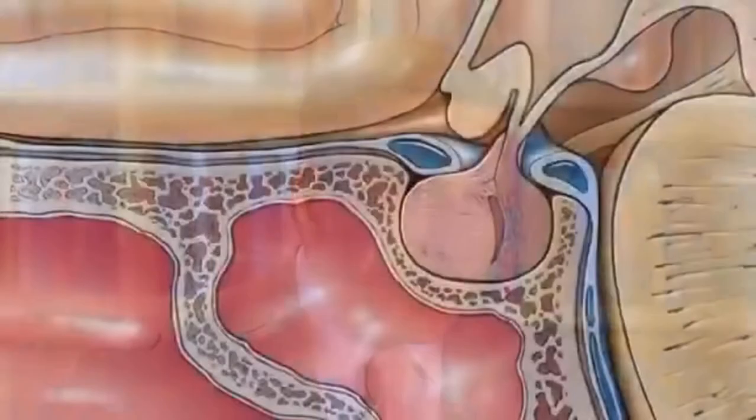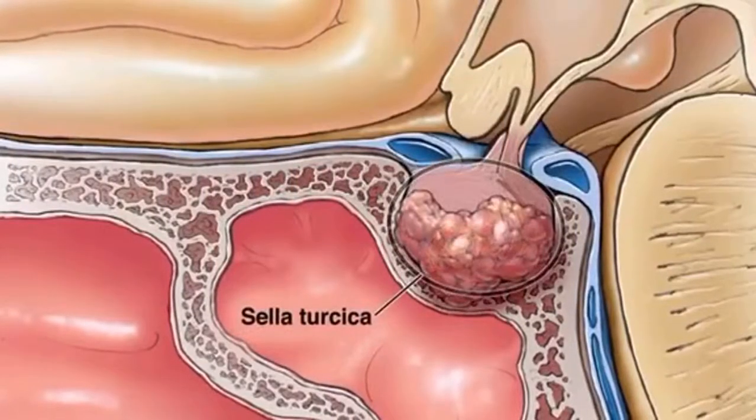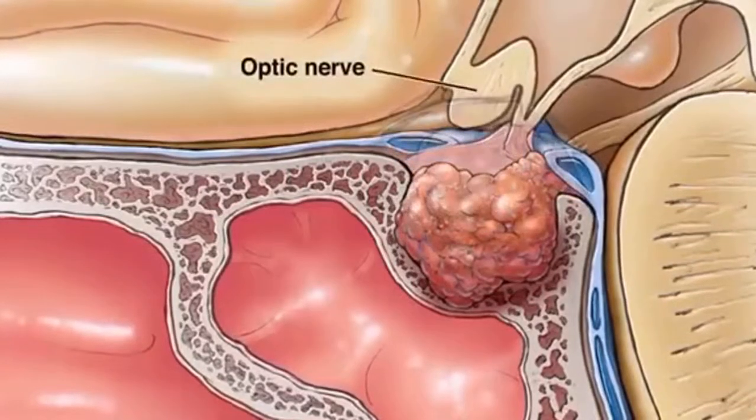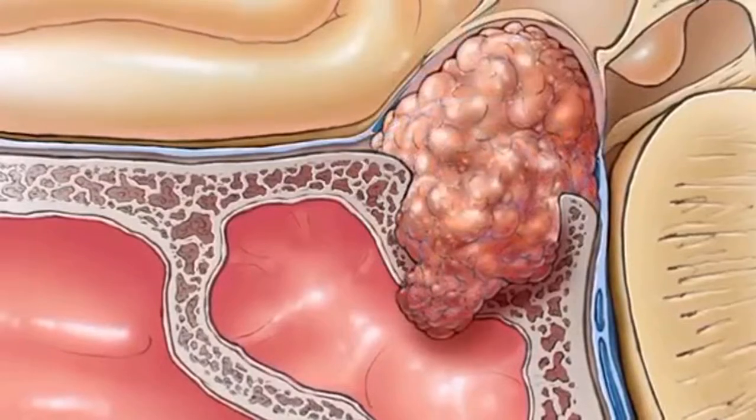And the last thing we worry about is that the tumor outgrows the cavity that it sits in, which is called the sella turcica. And so it starts pushing on other structures, the most important of which are the optic nerves. Right above the pituitary gland are the nerves that go from the eyes back to the brain, carrying all the visual information. And as these tumors grow, they can slowly stretch those nerves and cause progressive vision loss.